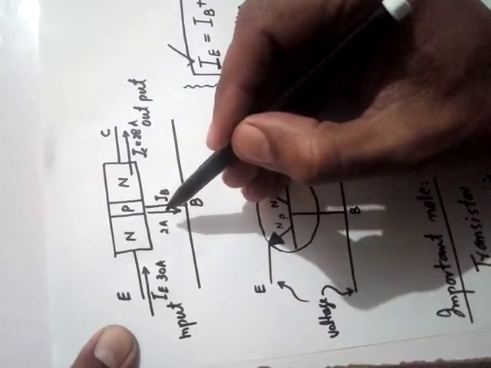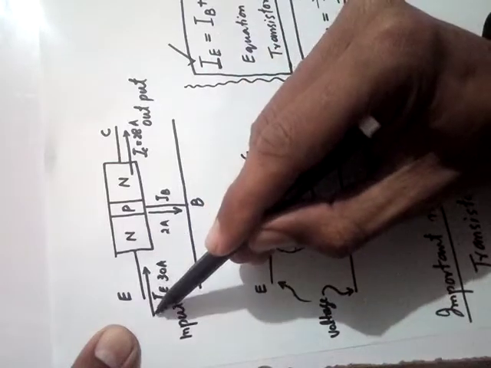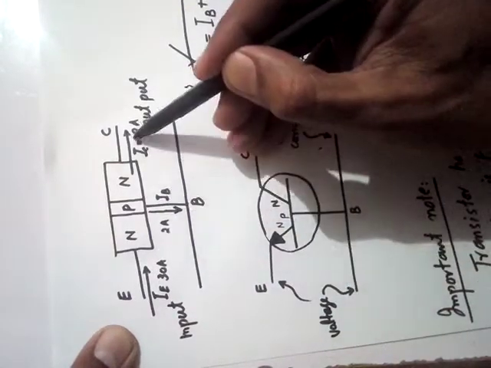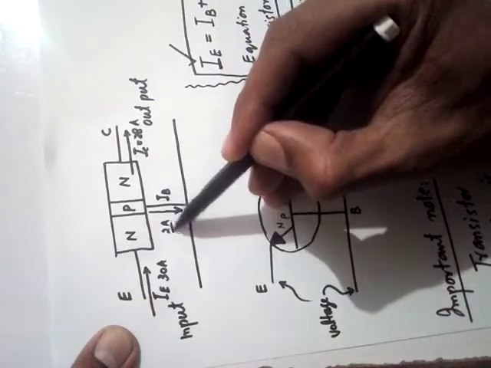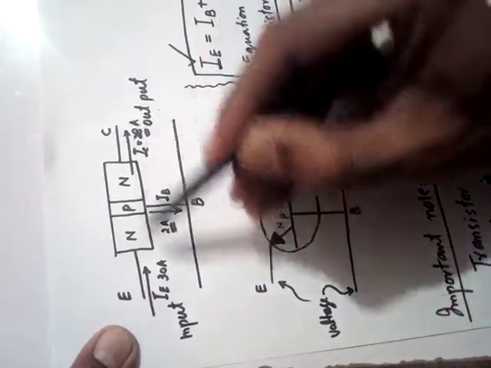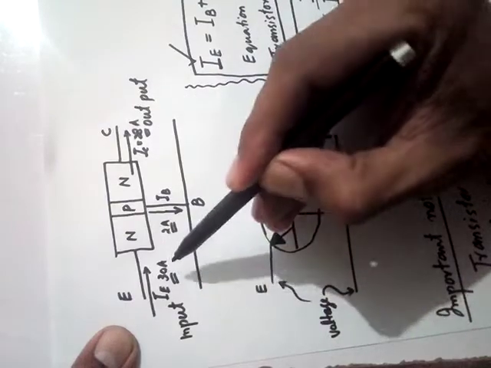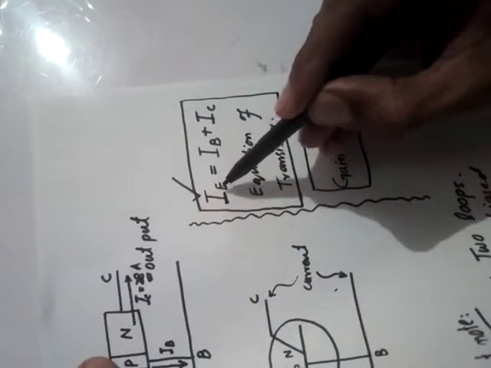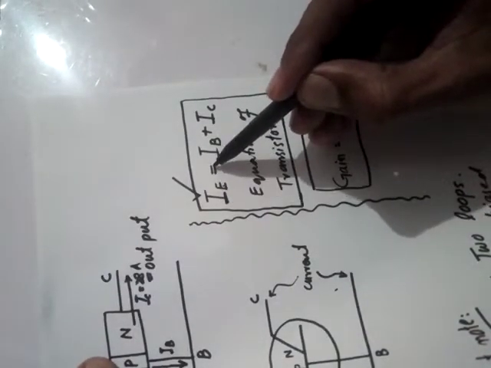According to the law of conservation of charge or current, the input current is divided into two parts, IB plus IC. If you add them up, 2 ampere plus 28 ampere, we get 30 ampere. Clear? This is the meaning of this equation. We can say that the emitter current is divided into two parts.